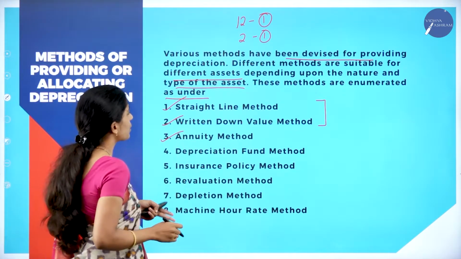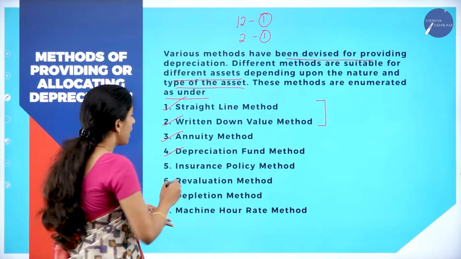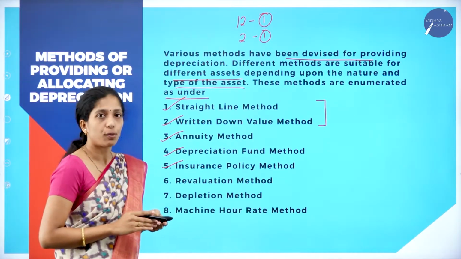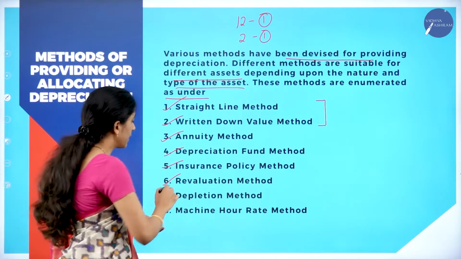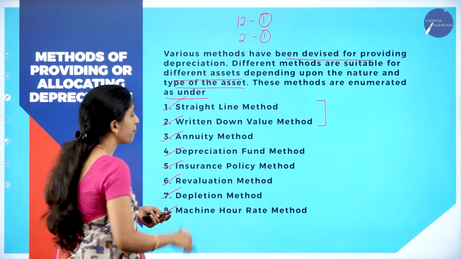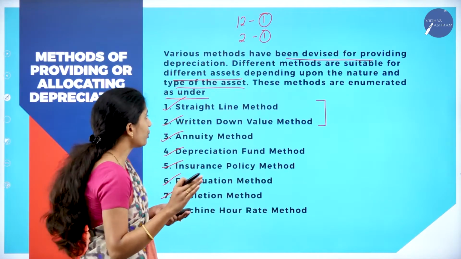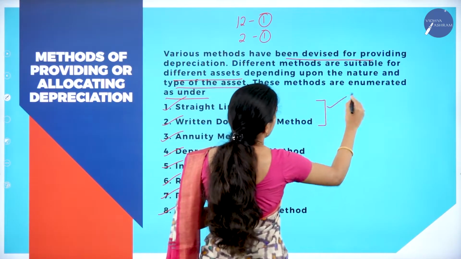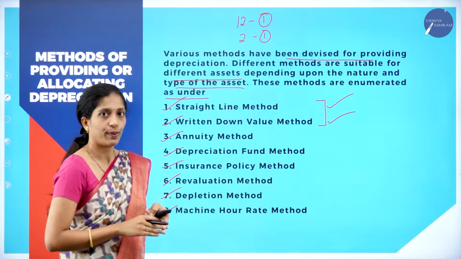Next you have annuity method, and the fourth type is depreciation fund method, and the next one is insurance policy method. Next one is revaluation method, and the next one is depletion method, and the next one is machine hour rate method. But in your syllabus, I have told you, you are going to learn these two methods, that is straight line method and written down value method.